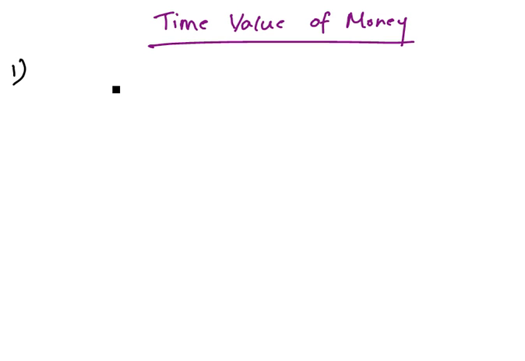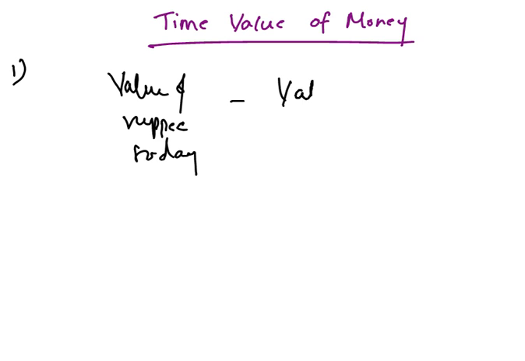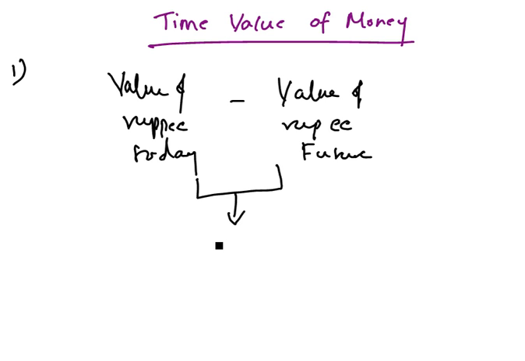The relationship between the value of a rupee today and the value of the same rupee tomorrow or in the future is known as the time value of money.